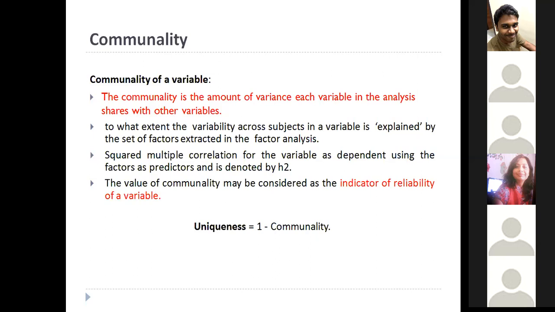It is a very good indicator of the reliability of a variable, and it is denoted by h squared. When we execute the code in R, I'll show you how to compute communality, how to compute uniqueness, and how to check your factor loadings.